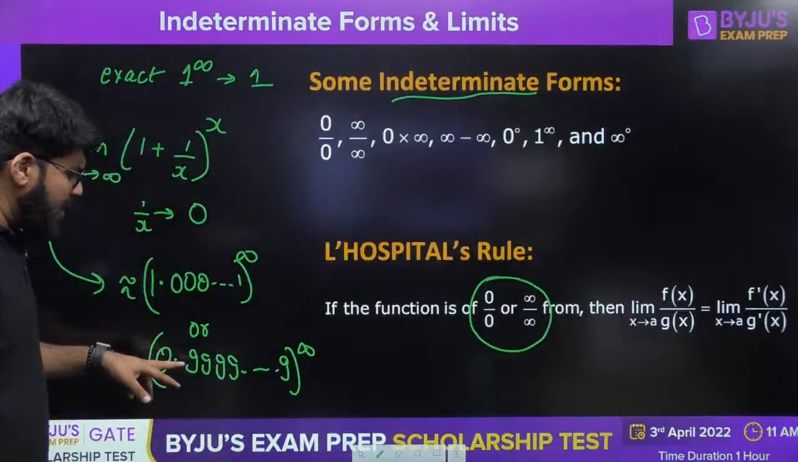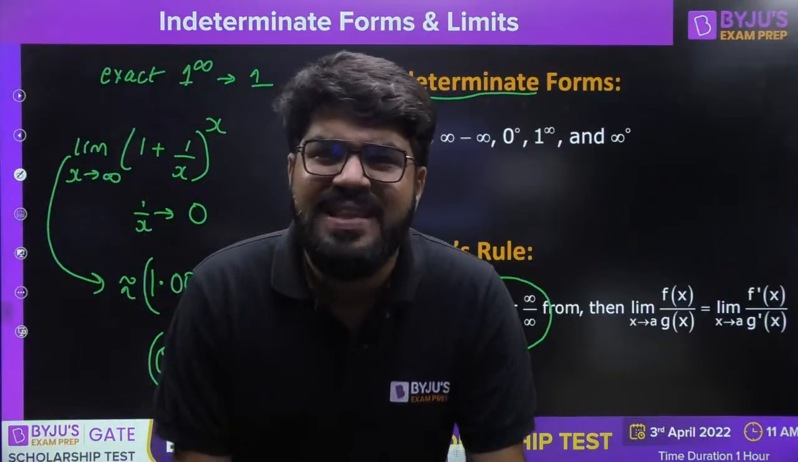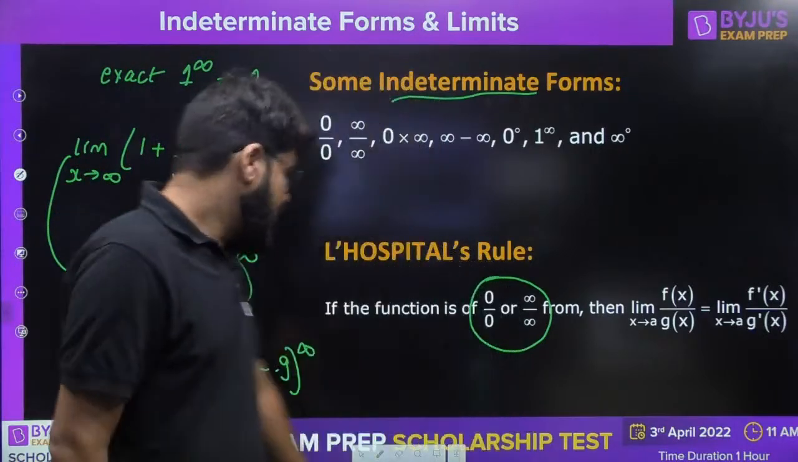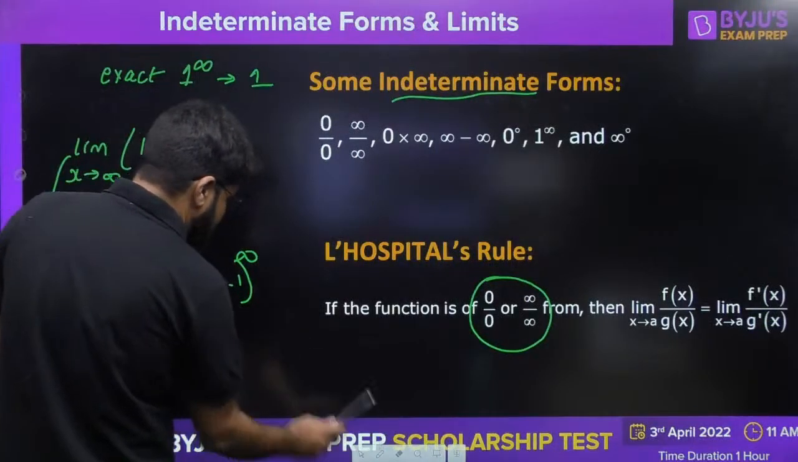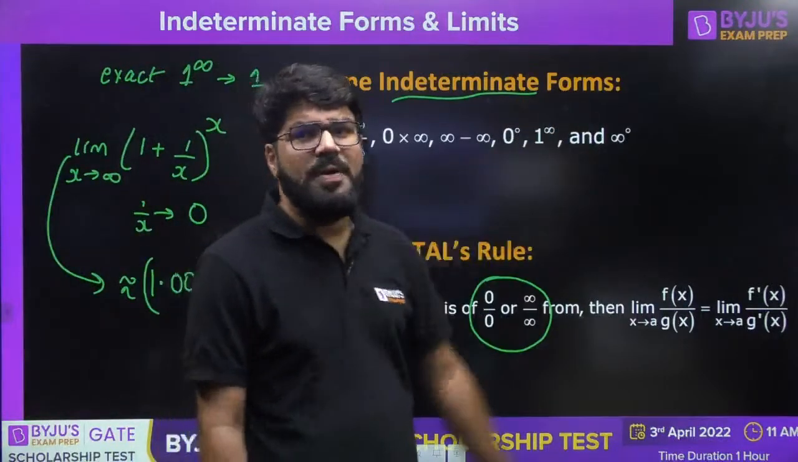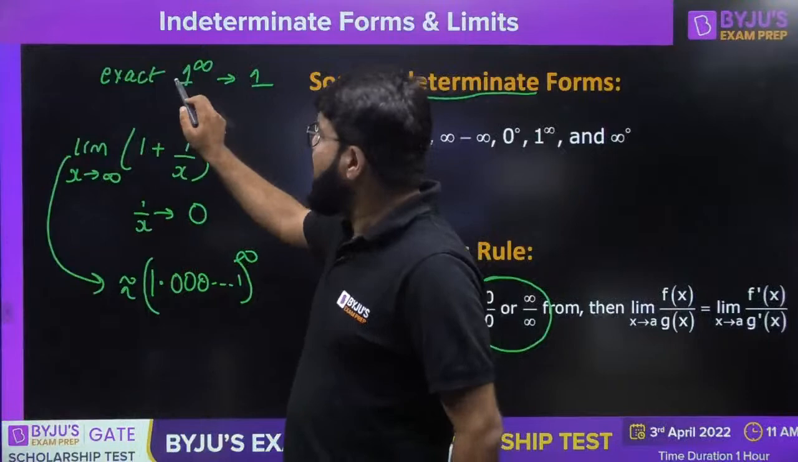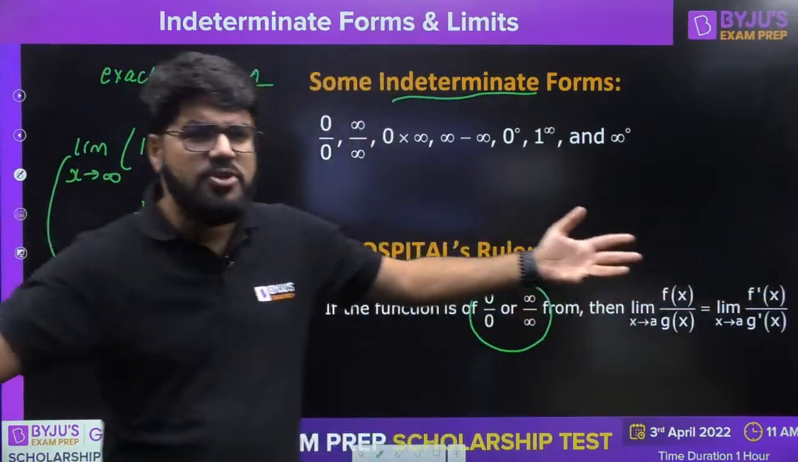And then similarly 0.9999999 multiplied an infinite number of times. What could be the answer? That's what we need to look into. So we're going to see any one of these cases coming up, right, guys? So that is the concept of 1 raised to the power infinity. Otherwise, again I repeat, if it is exact 1 power infinity, then it is going to be 1 only. Then there is no doubt in that.